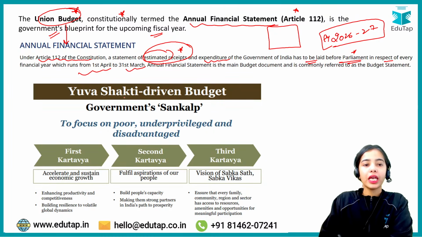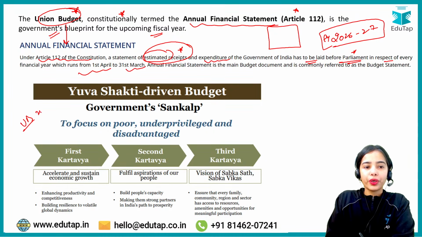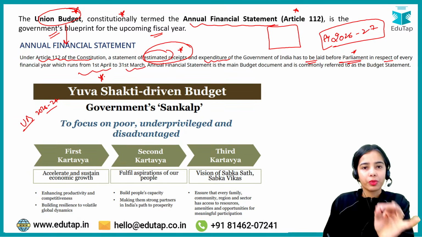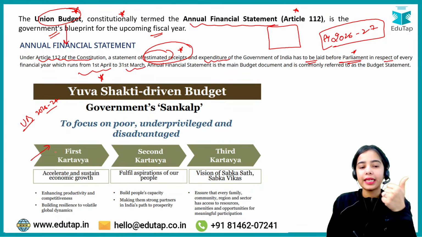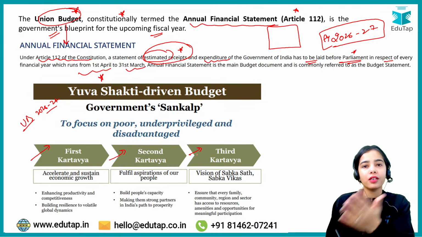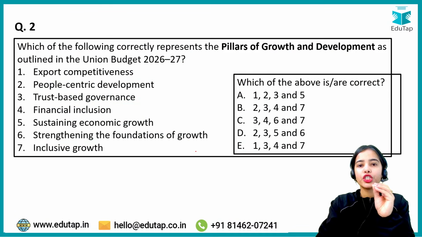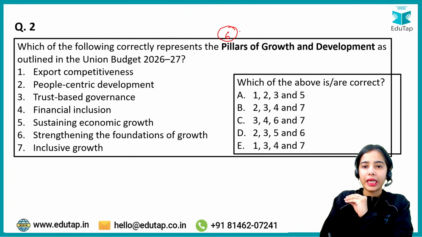This is mandated. Now, the Union Budget for 2026-27 is a Yuva Shakti driven budget, and there are three kartavyas that you must remember. The first is accelerate and sustain economic growth, the second is fulfill the aspirations of our people, and the third is the vision of Sabka Saath Sabka Vikas. Now coming to the second question: there are 6 pillars that have been laid down in the Union Budget of 2026-27.